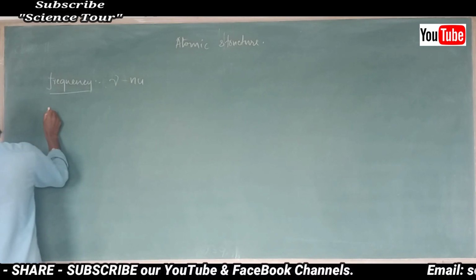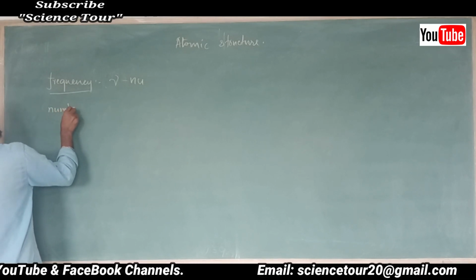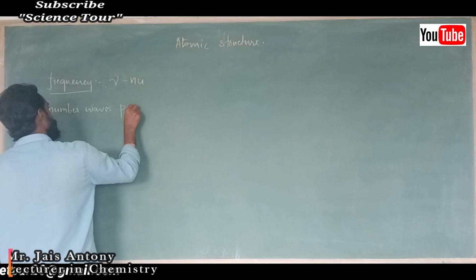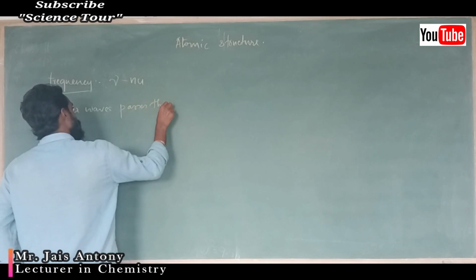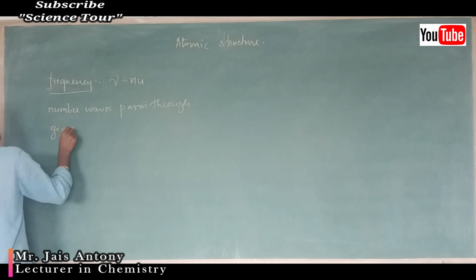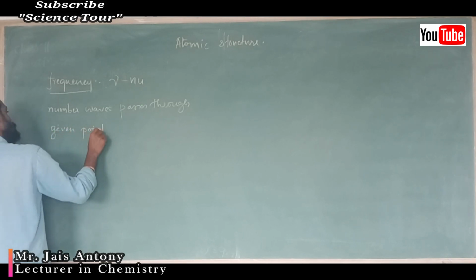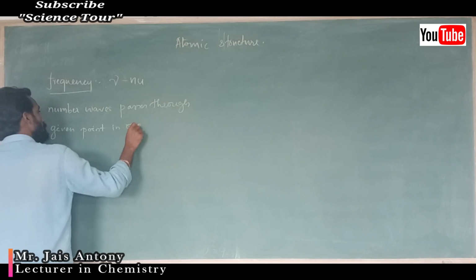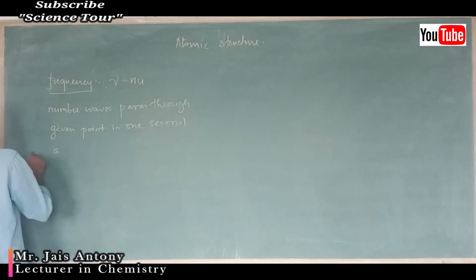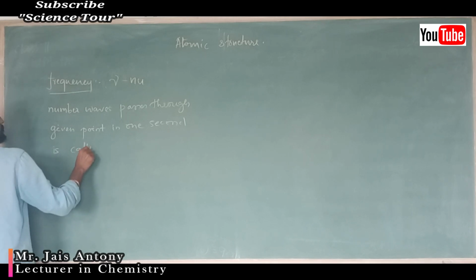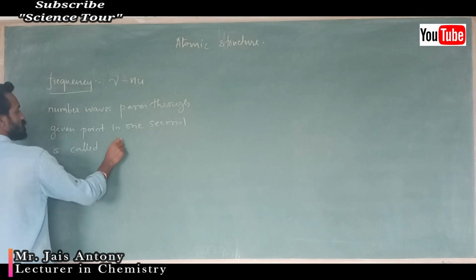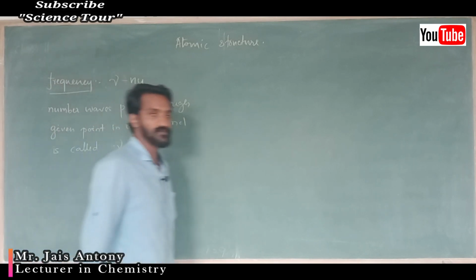I will explain. The number of waves that pass through a given point in 1 second is called frequency, or nu is called frequency.